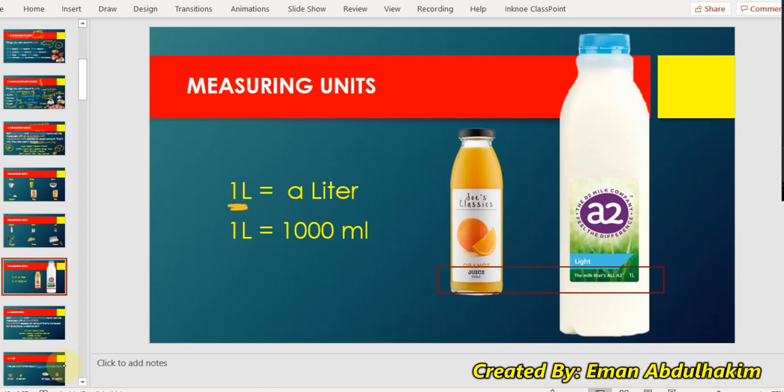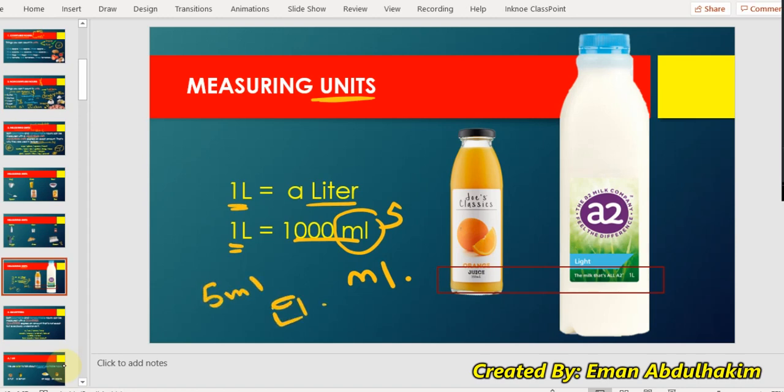Okay, 1 liter equals 1,000 milliliters. Even a liter is a measurement unit. This is 1 liter, it is equal to 1000 milliliters. ml means milliliter. Okay, you know what we measure in milliliters? When you take medicines, you do not say 1 liter. You say, for example, I need 5 ml. Like, I need to take 5 ml of Fevadol. 5 ml of Fevadol, it means this much. This is 5 ml. Okay.